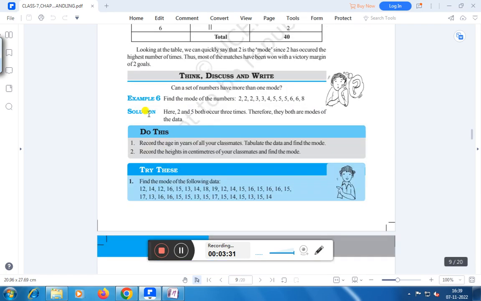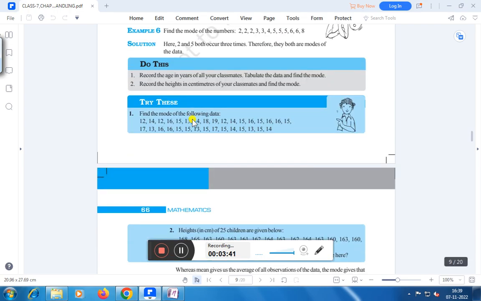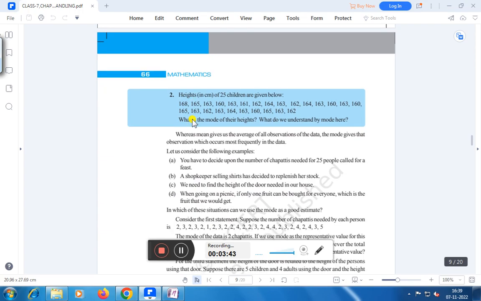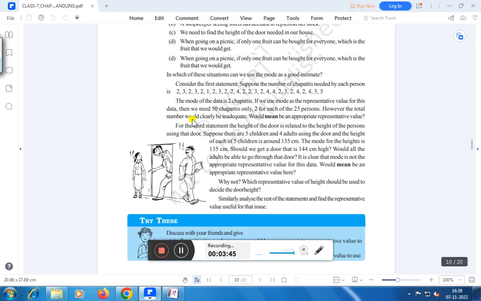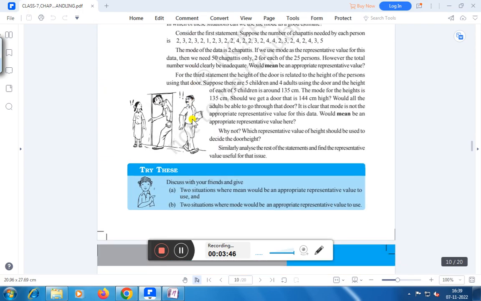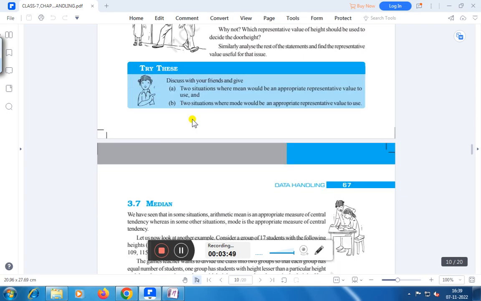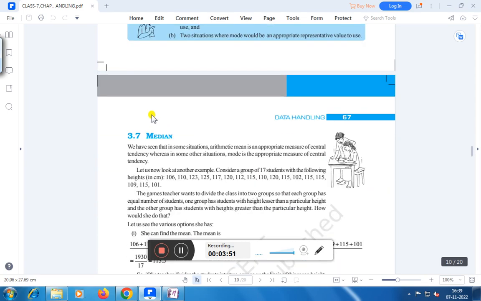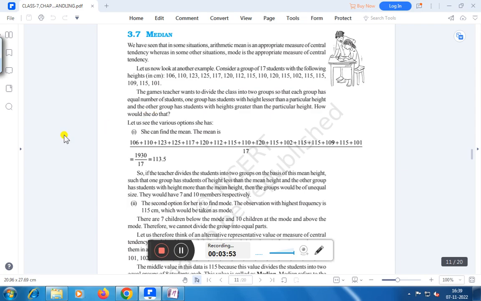Now, example 6 is find the mode of the numbers. This one. Here 2 and 5 both occur 3 times. Therefore, they both are the modes of the data, right? Therefore, you can say that mode is another representative value. Now we shall discuss something about median, right?